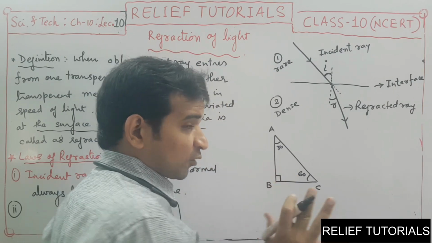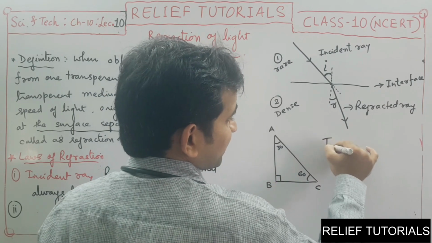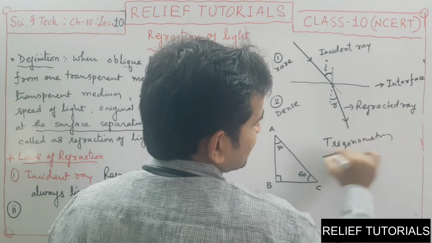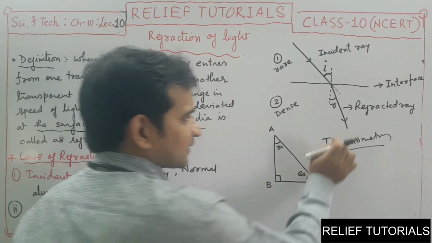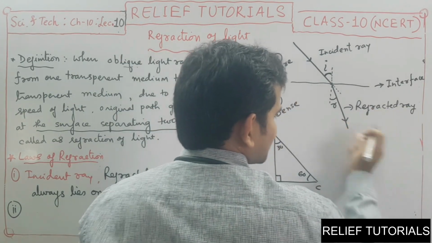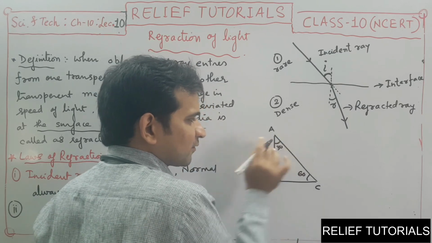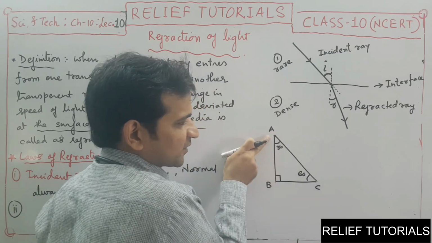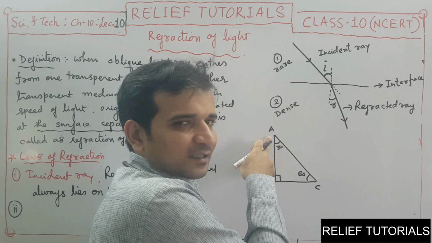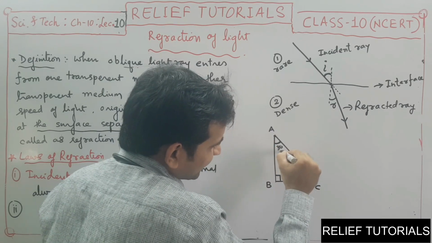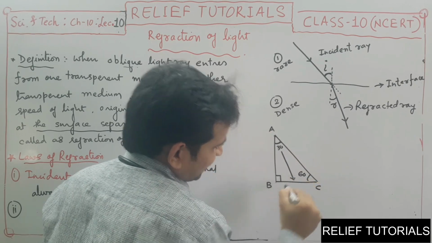Now in trigonometry, one of the chapters in your math syllabus, you will study in maths, but let us see some basic information. In trigonometry, there are some ratios. Consider this is our angle under consideration. Angle A we are considering as the angle. So now according to angle A, the opposite side is BC.